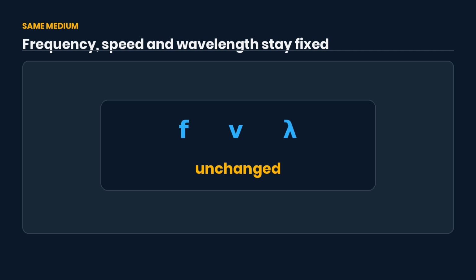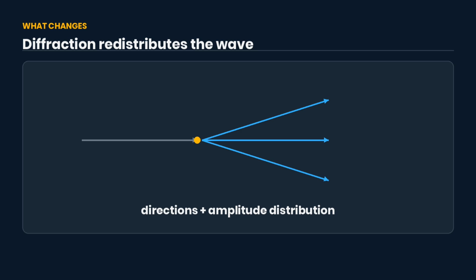Because the medium does not change at the gap, frequency, wave speed, and wavelength remain unchanged. Only the directions and amplitude distribution change.